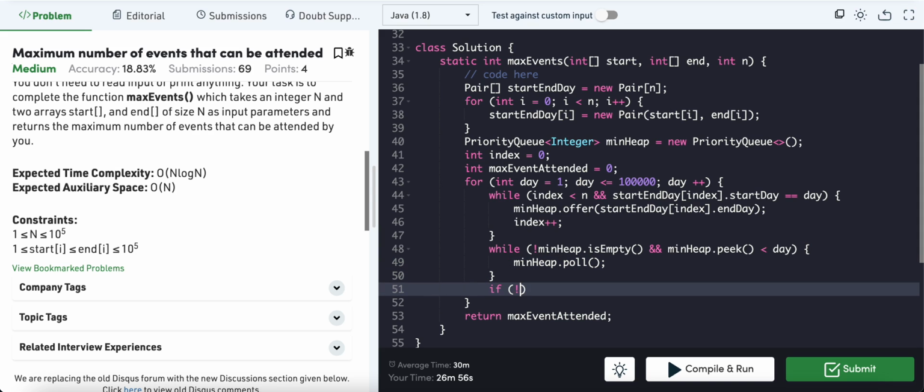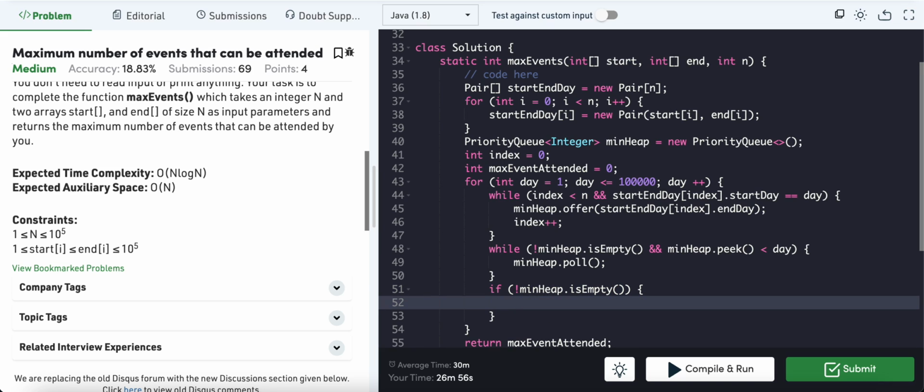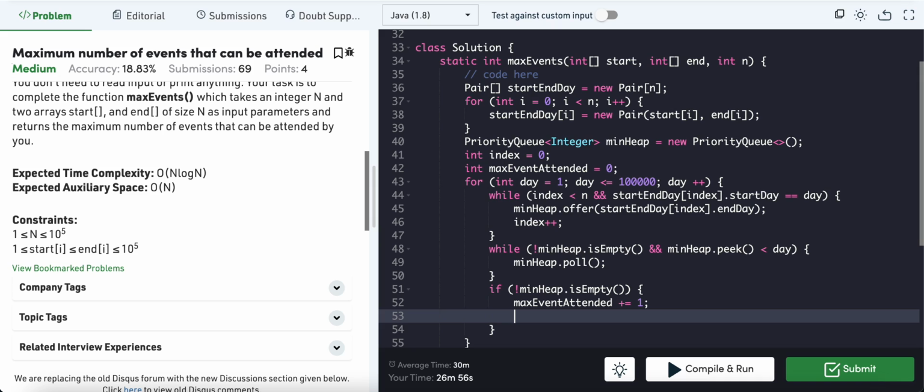Now if the minHeap is not empty, we will be able to attend that event. So maxEventAttended plus equals 1, and we just take out that element.